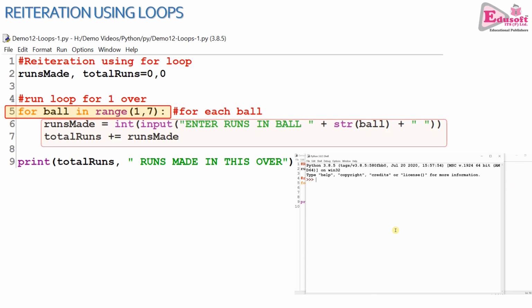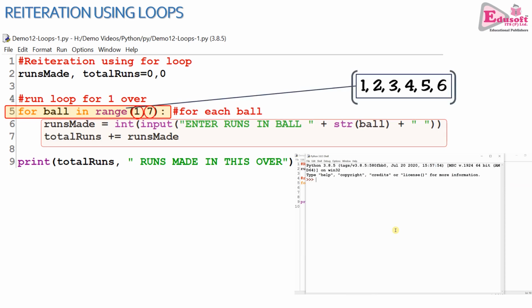Now let us understand how this for loop is going to work. For variable name in range function. Range function is accepting 2 arguments here. Both are numbers, 1 and 7. 1 is the starting number and 7 is the maximum limit. Maximum limit is always 1 more than the required. So here range function is going to create a list of 6 numbers, 1 2 3 4 5 6, and for each number for loop will execute. That means for loop is going to execute for 6 times.